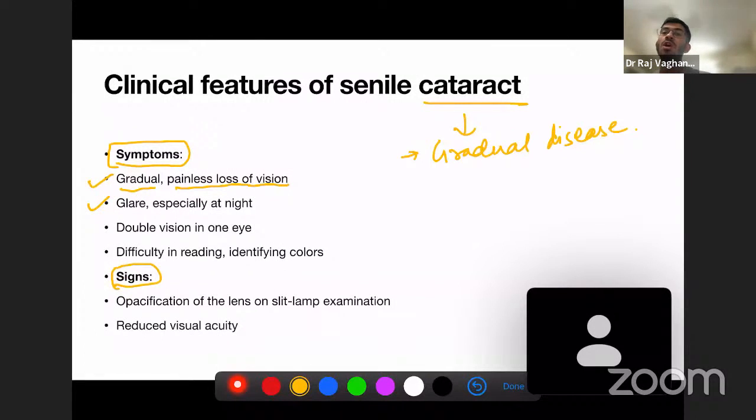Okay, now the second symptom of cataract is glare, especially at night. Glare means you see some spots.